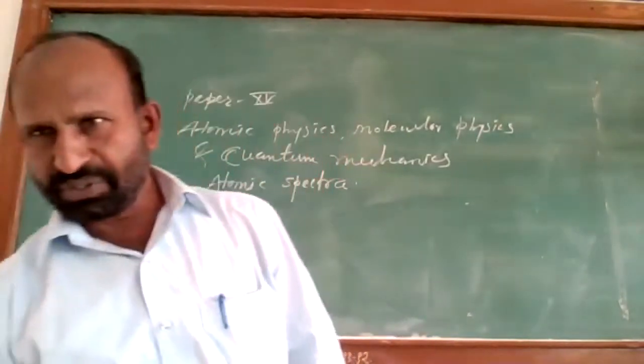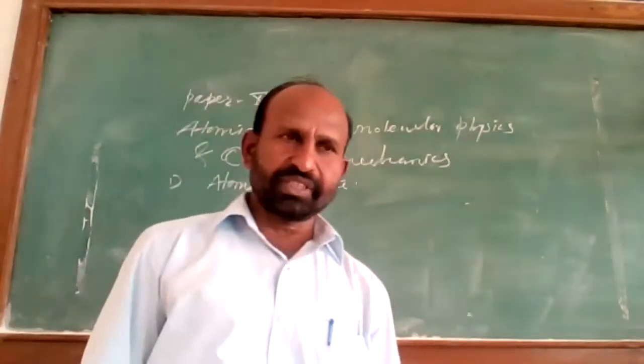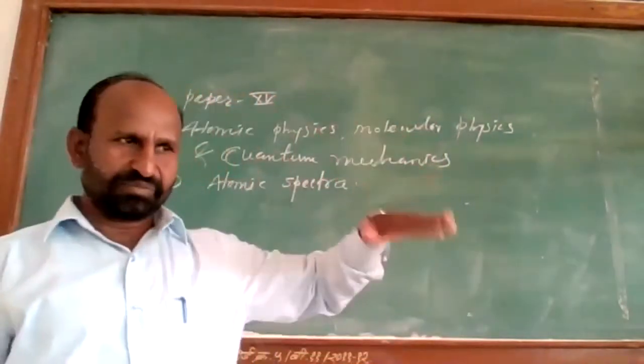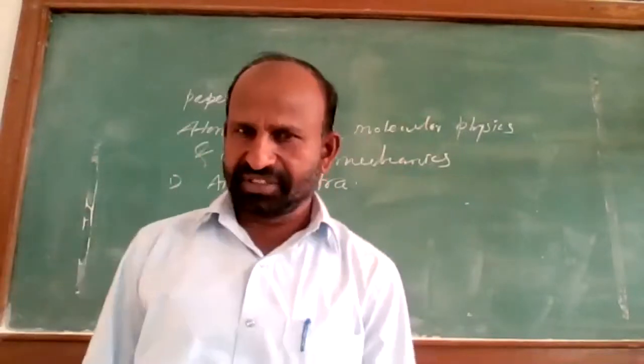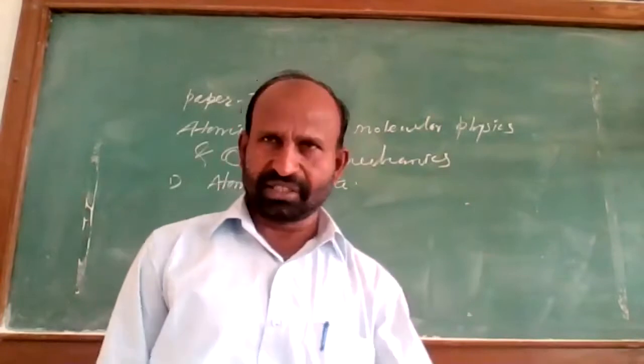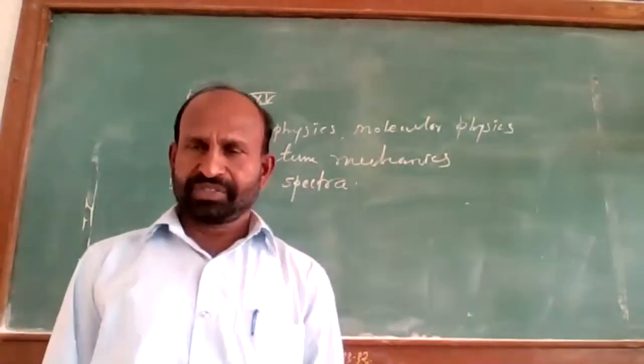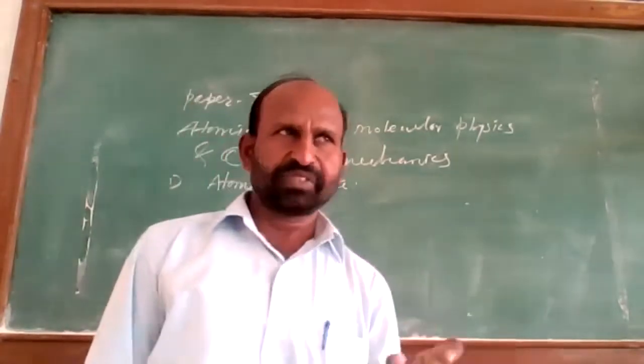And these photons give us the spectral lines. These spectral lines, which are observed due to the transition of the charged particles, we call a spectrum.